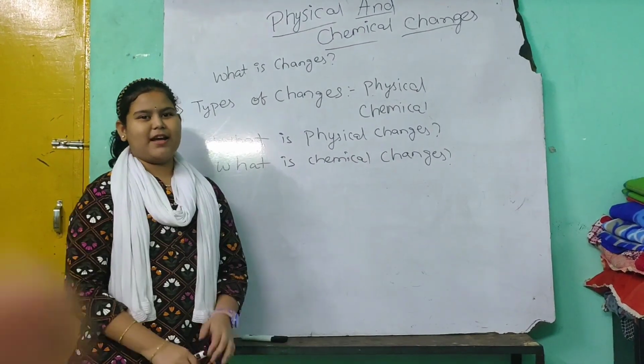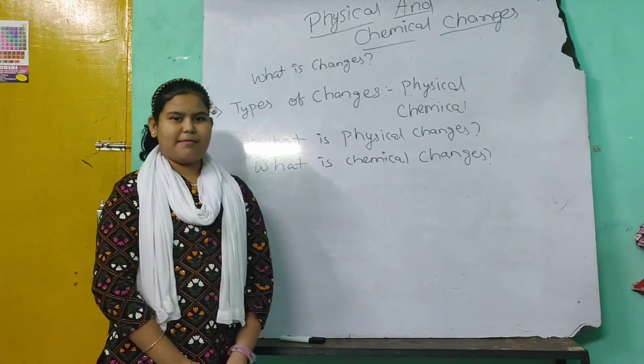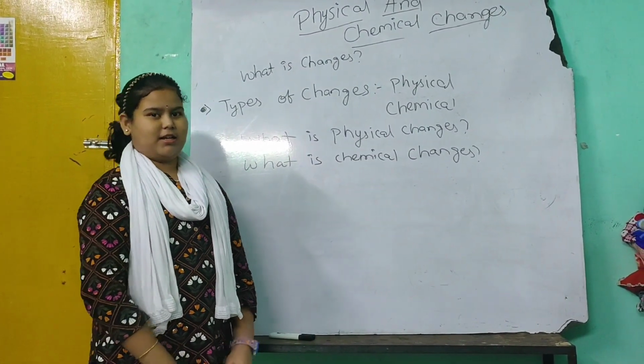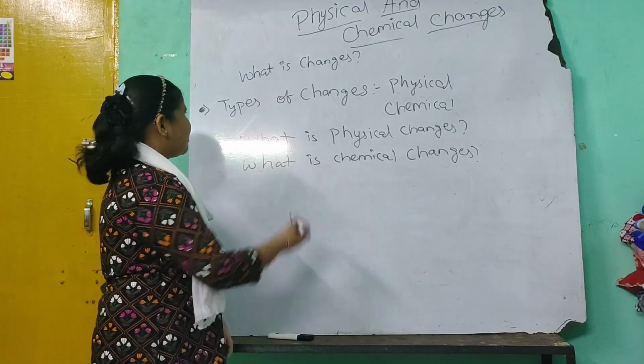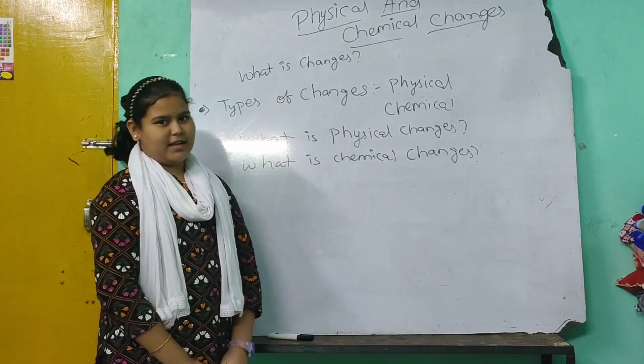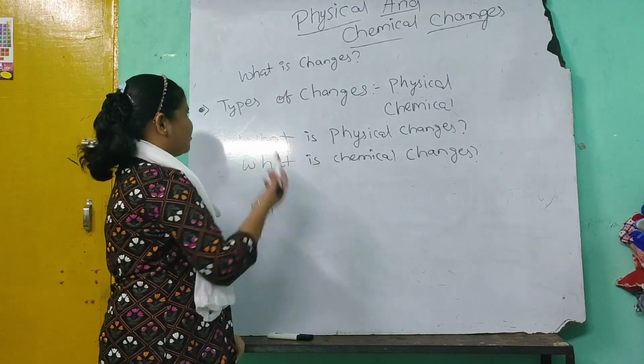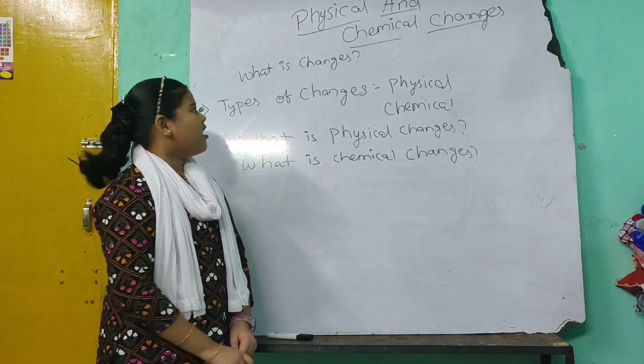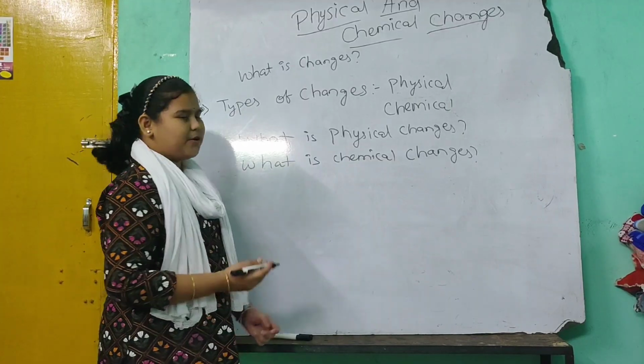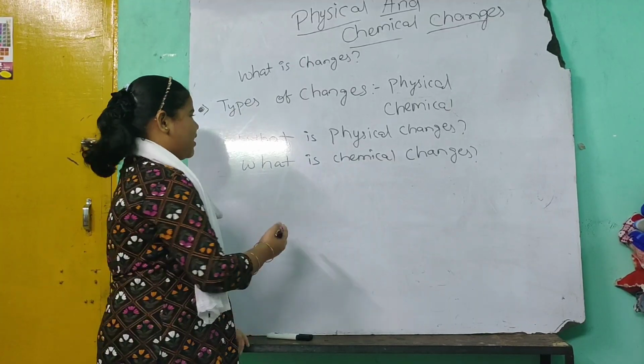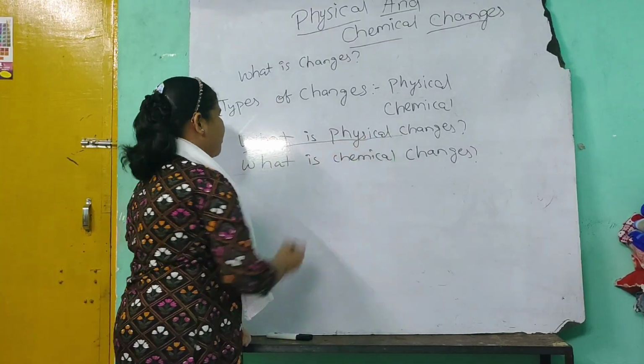Myself Satarthika Rajkumari. Today I am teaching the lesson physical and chemical changes. First we know what is change. Anything that is different from its original substance is known as change. Types of changes. There are two types of changes, physical and chemical changes. What is physical change?